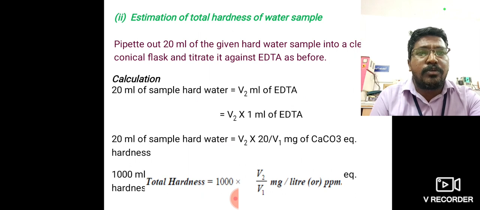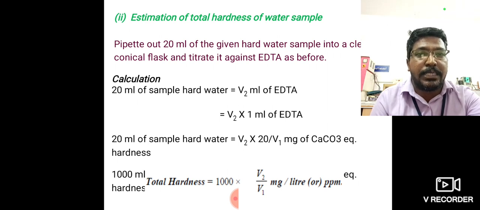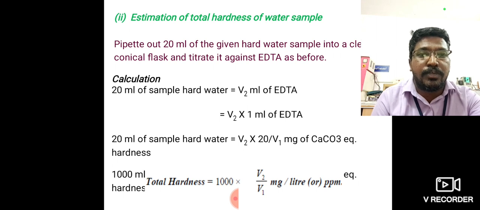Second, total hardness, with the same procedure as before. 20 ml of hard water sample is taken in a conical flask, add buffer and EBT indicator. Finally, find out the total hardness: 1000 times V2 by V1.